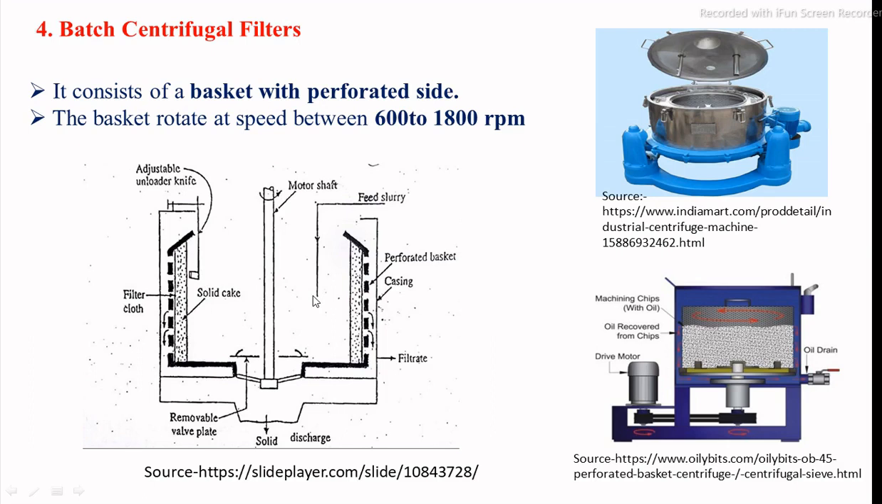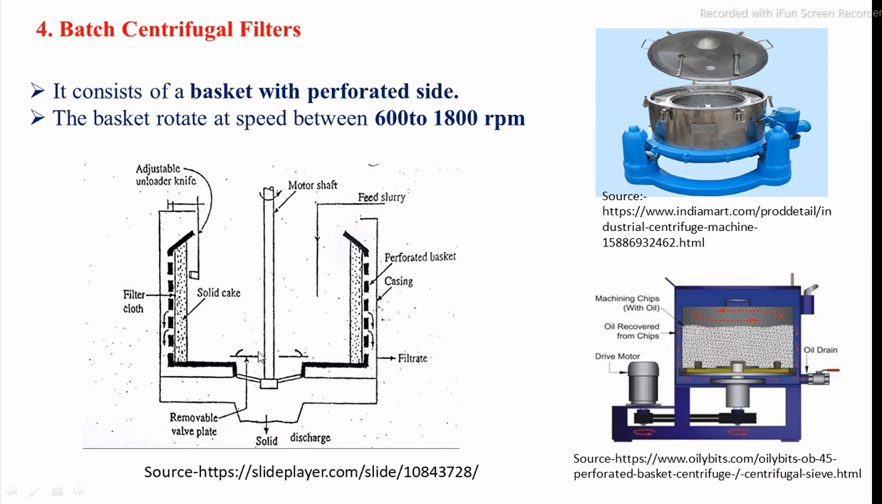Then, if the cake requires washing, water spraying nozzles spray water inside for the cake washing process. At that time the basket is also rotating. After washing the cake, an unloader knife is provided. This unloader knife is used for unloading the cake from inside the basket. The unloading knife scrapes the cake, and the cake is discharged through this section.